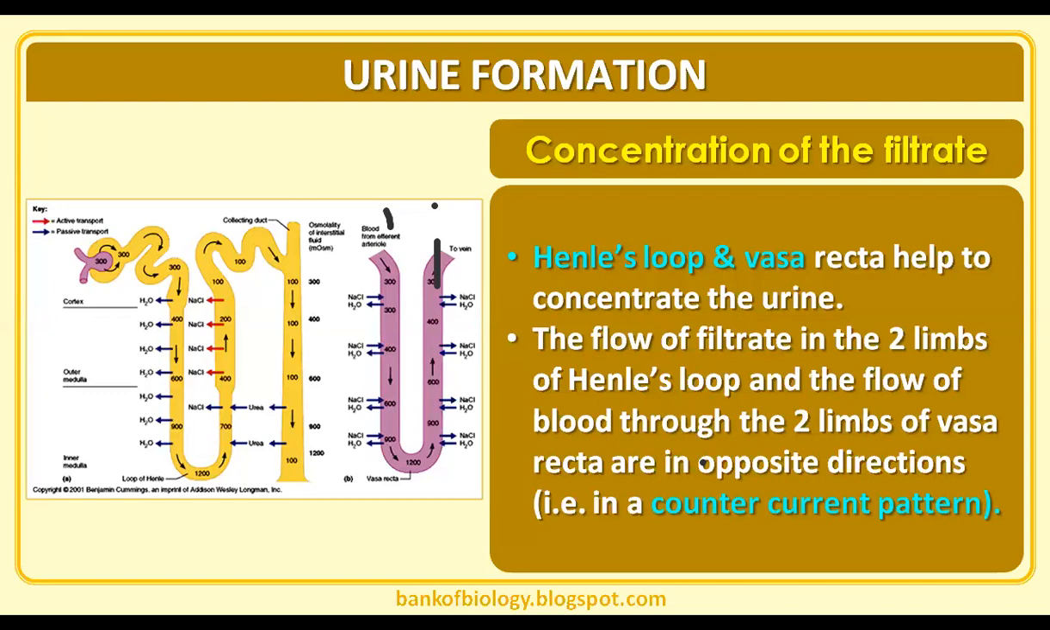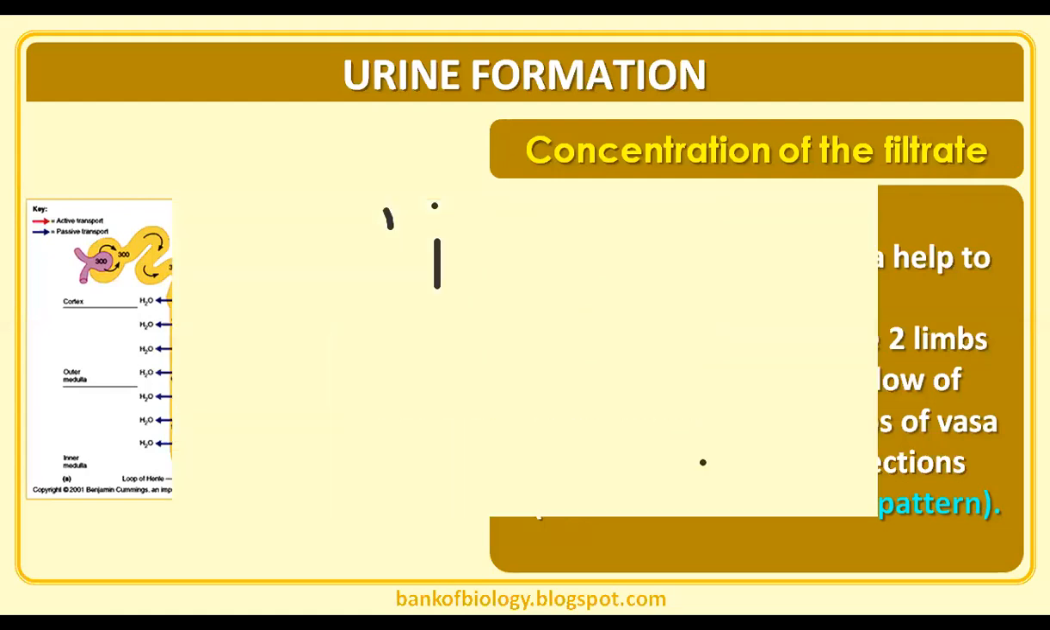Okay, so let's come to the concentration of urine. The Henle's loop and vasa recta help to concentrate the urine. The flow of filtrate in the two limbs of Henle's loop and the flow of blood through the two limbs of vasa recta are in opposite directions. In our words, the flow of renal fluid in the descending and ascending limb of Henle's loop is opposite to the flow of blood in the ascending and descending limb of vasa recta. What do you call it? A counterflow mechanism.